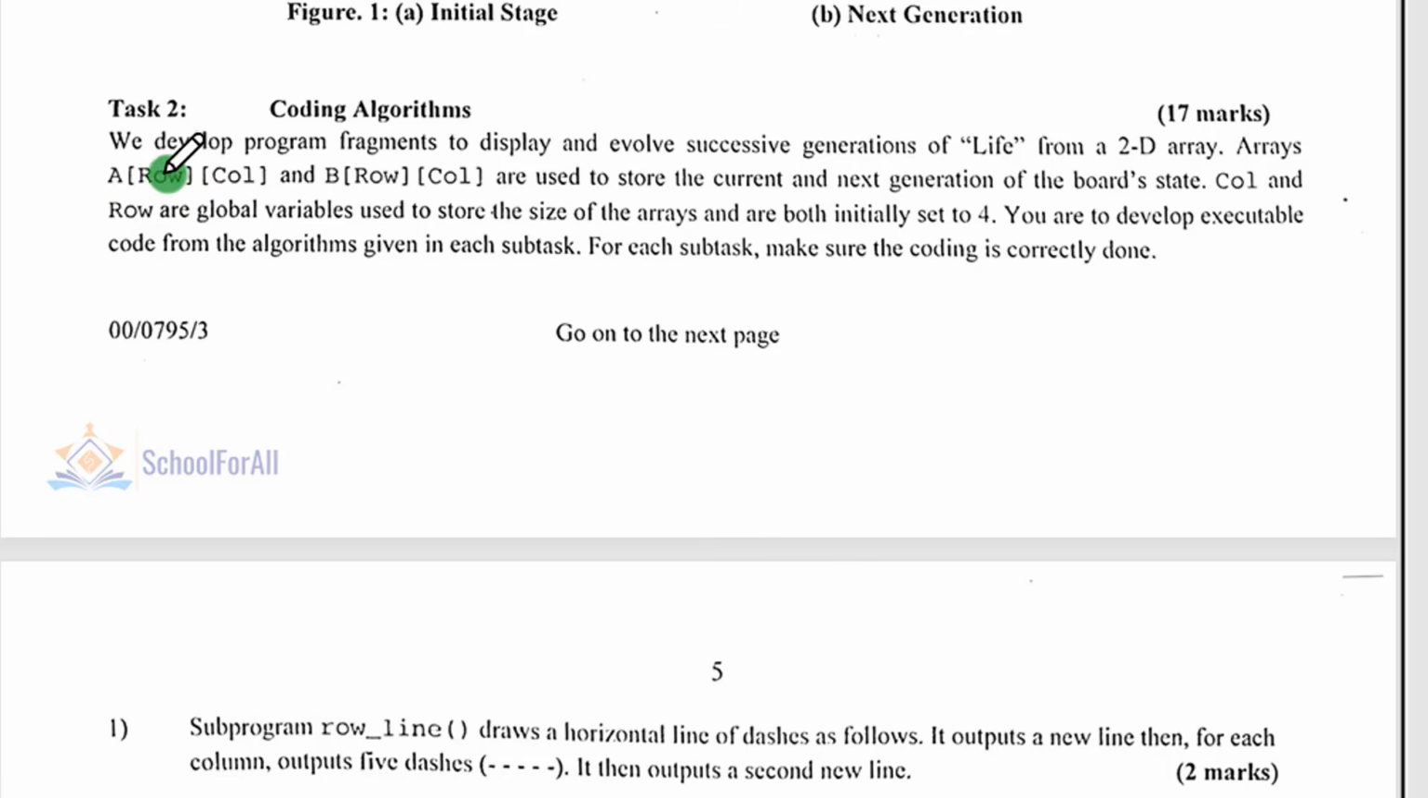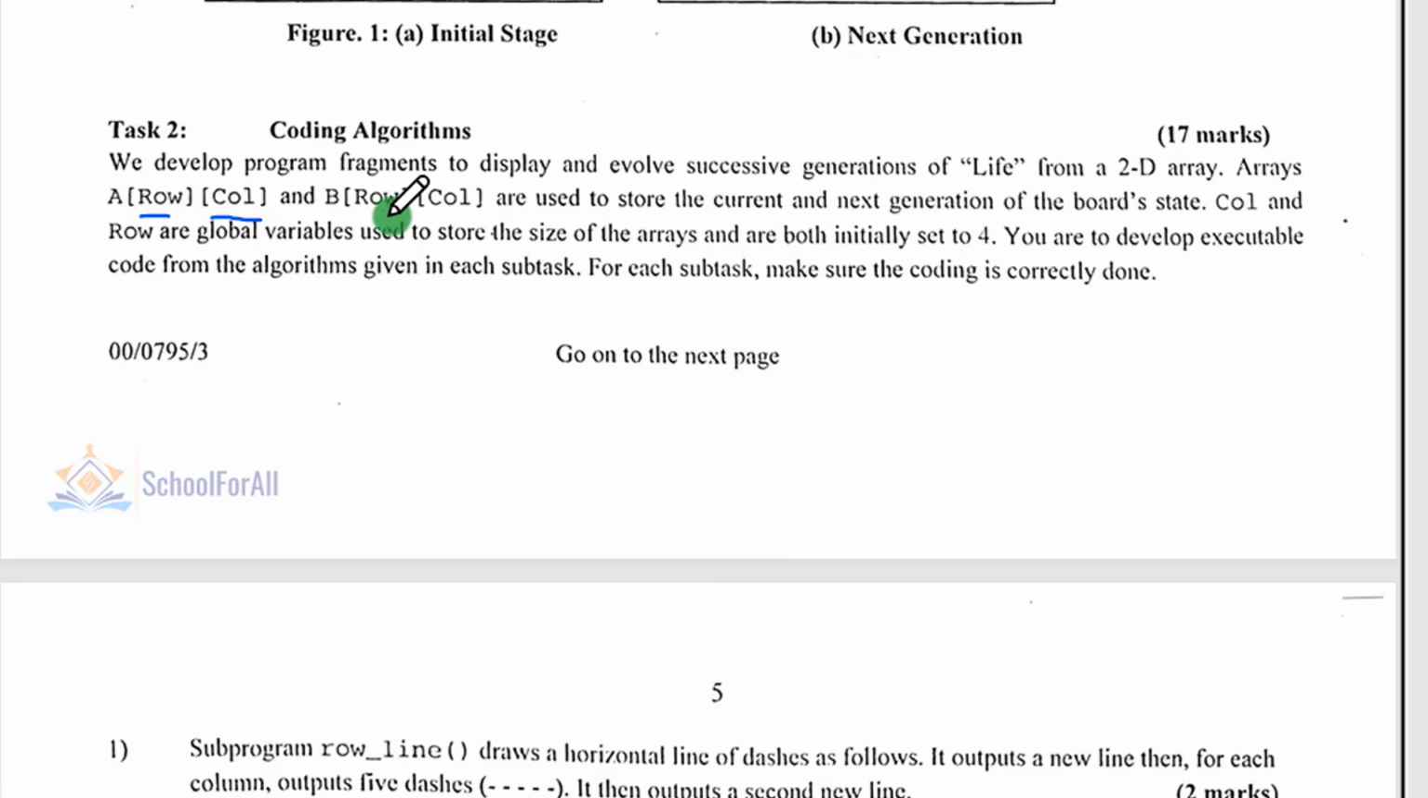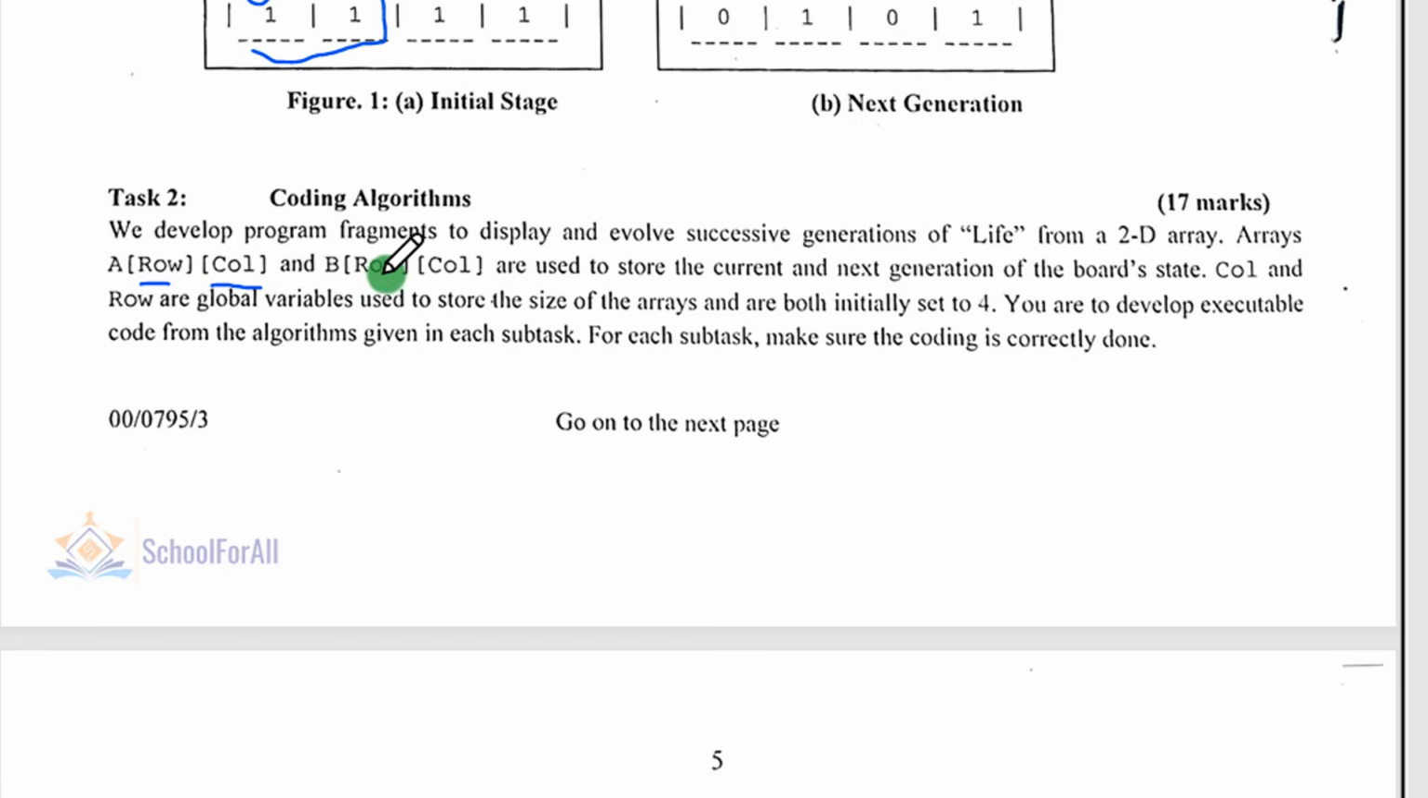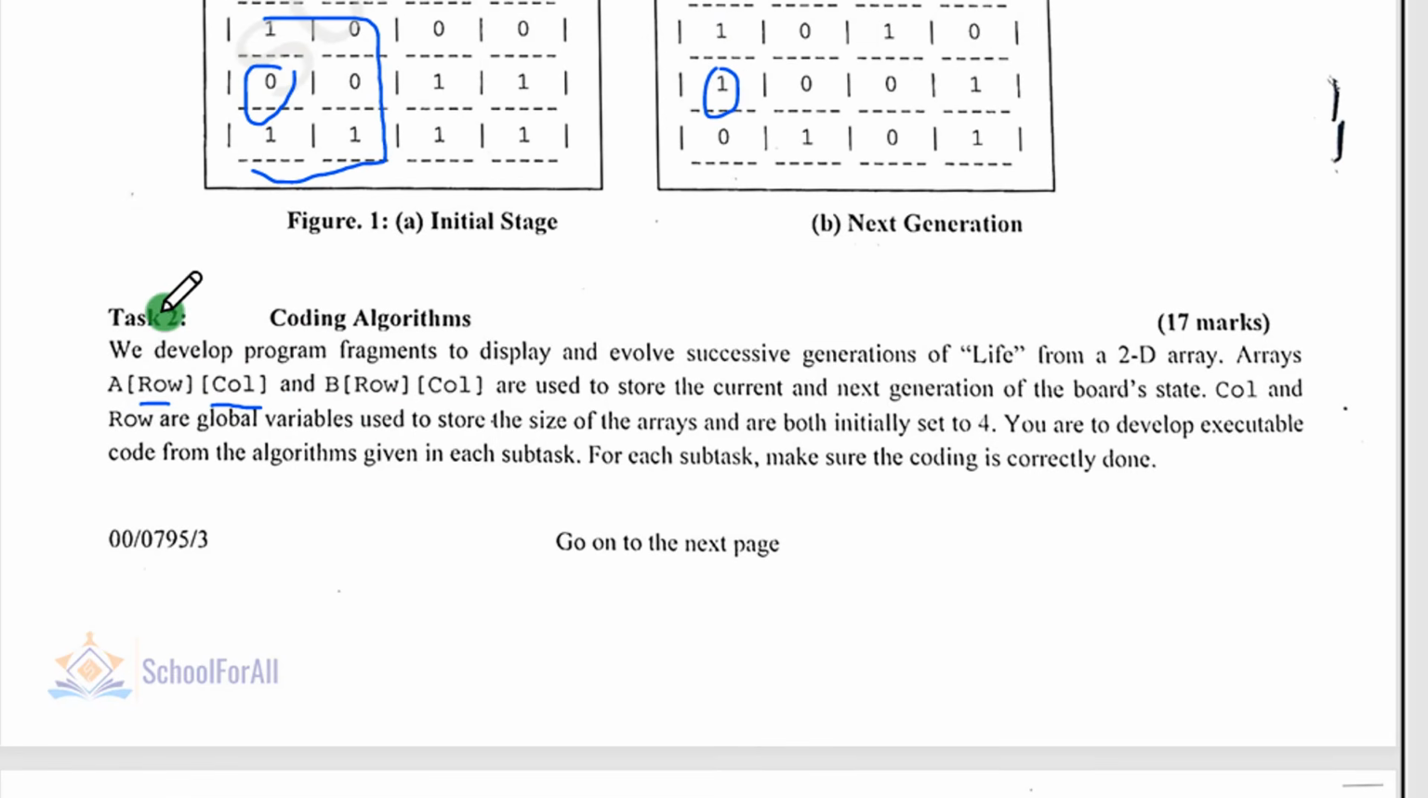Arrays. So this is a two-dimensional array, and you know a two-dimensional array must have two square brackets, the first one for the row and the second for the column. So here we are having two arrays. Each of them is a two-dimensional array. The first one is called A. A is just like an initial state array, and B will be your next generation array. Take note. So A and B are used to store the current and next generation of the board state. So it's exactly what I was saying. Col and row are global variables used to store the size of the arrays, and both are initially set to 4. So take note of this.